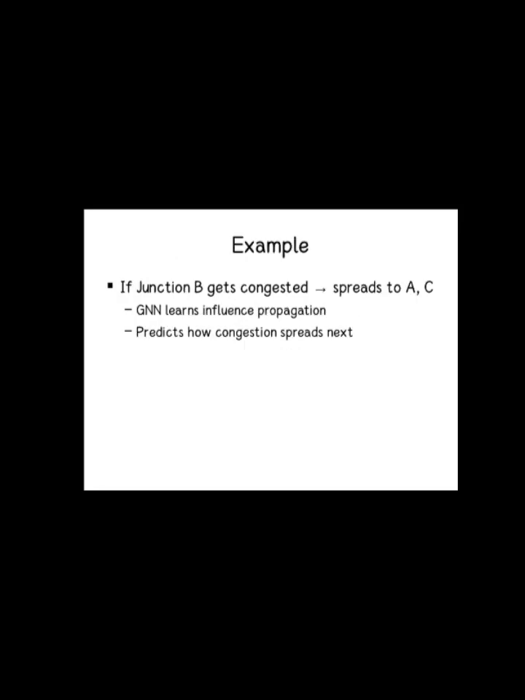For example, suppose junction B suddenly gets congested. The GNN learns that B sends congestion information to neighbors A and C. A and C update their traffic state. This pattern spreads across the network. After training, the GNN can predict where congestion will go next, how fast it spreads, and which roads will be slow. This makes it ideal for intelligent traffic management.